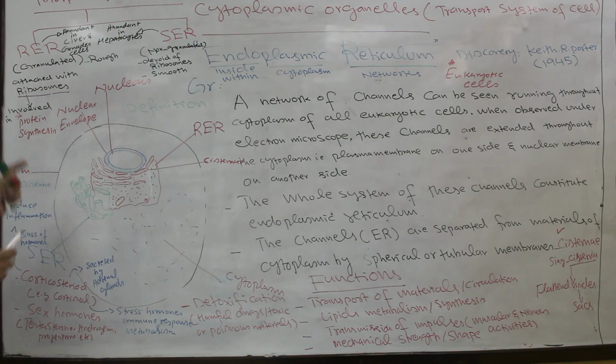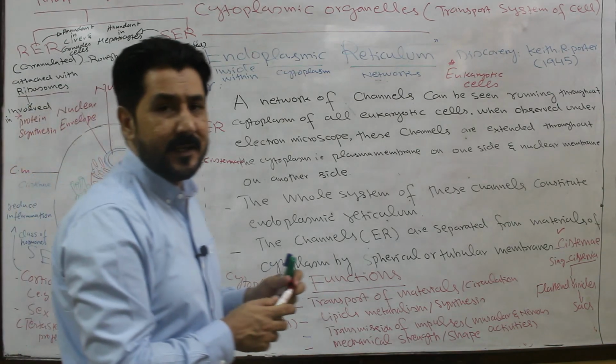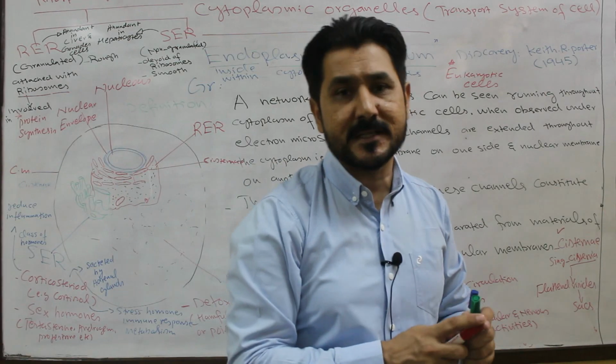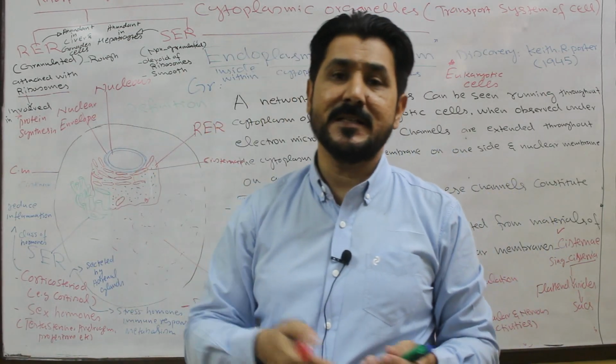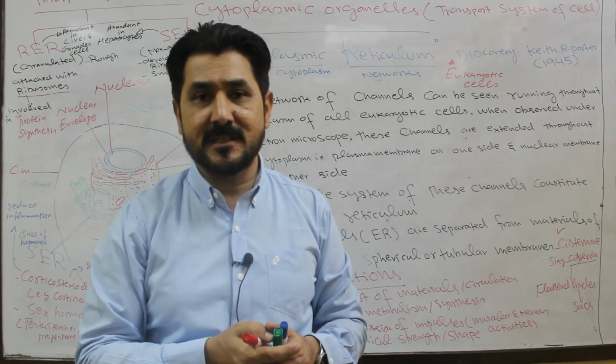Rough endoplasmic reticulum is abundantly present in liver and gonad cells. Liver cells are hepatocytes, and gonad cells are sex cells, that is testes and ovaries.